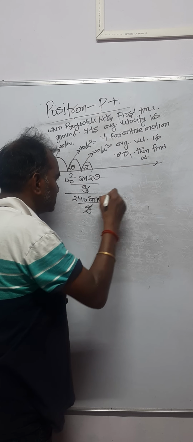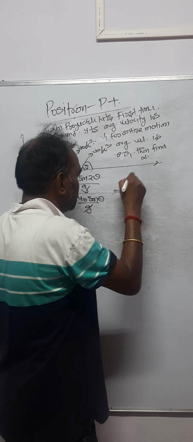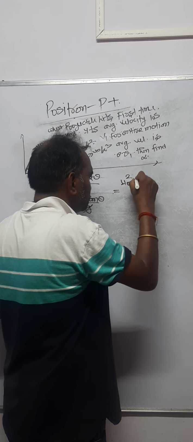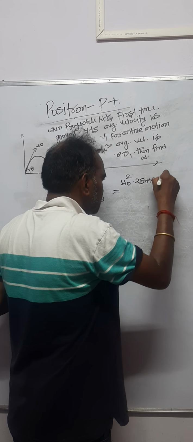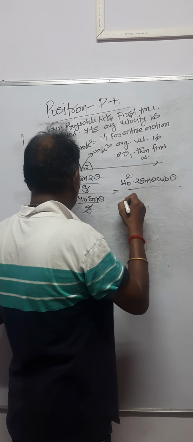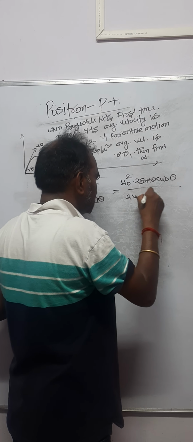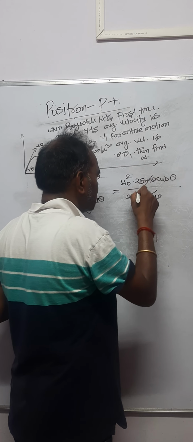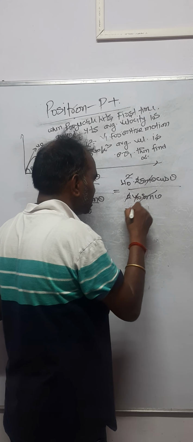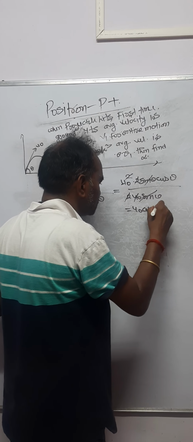g would be cancelled and we get u naught square, 2 sine theta cos theta, divided by 2 u naught sine theta. Dear students, sine theta cancels, 2 cancels, u naught cancels once, and you are left with u naught cos theta.